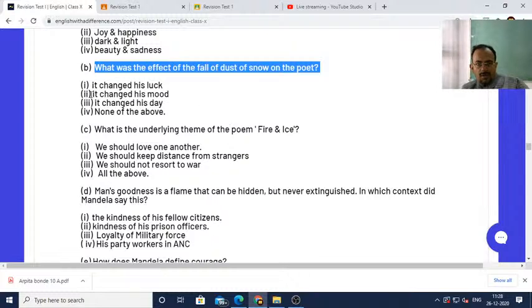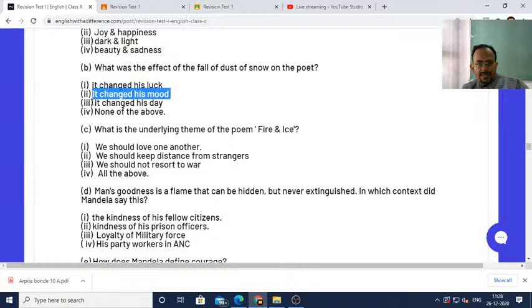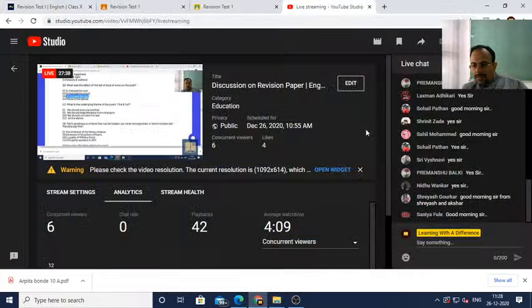Can you tell me? It changed his mood or it changed his day? Which is the correct answer? What was the effect of the fall of dust of snow on the poet? You tell me whether it is 2 or 3. Which is the correct answer?